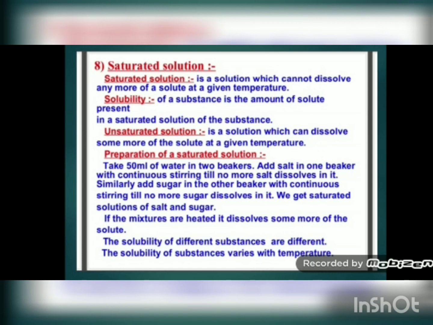Although you are stirring very hard, the sugar will remain in the solid state only. When you filter that and remove the solid sugar particles, the solution which is obtained is known as a saturated solution. A saturated solution is the solution which does not have the capacity to dissolve solid particles anymore.